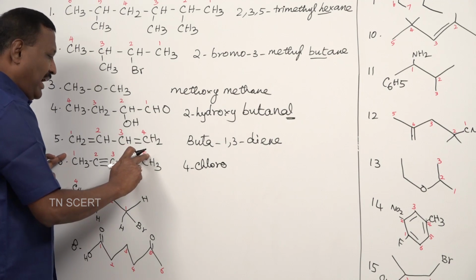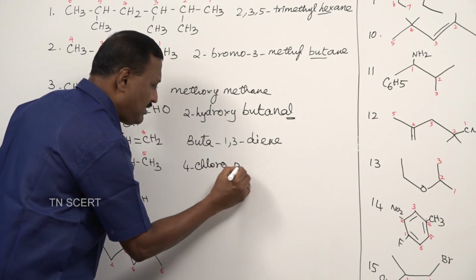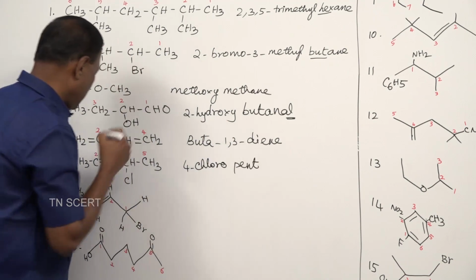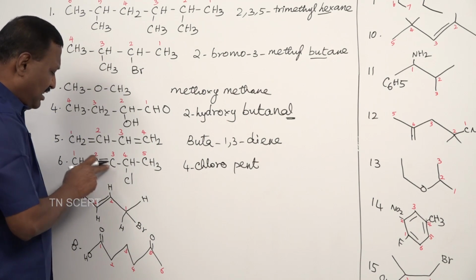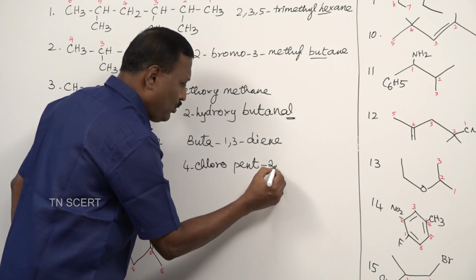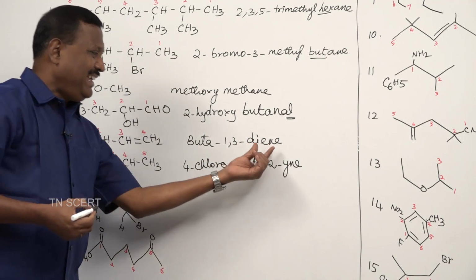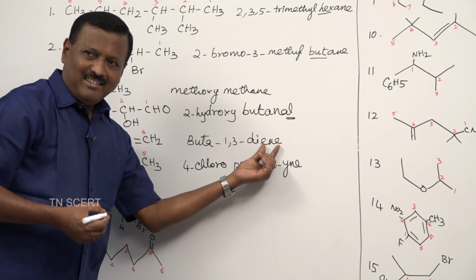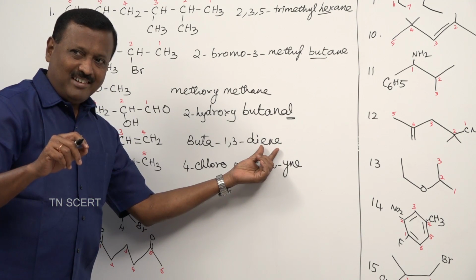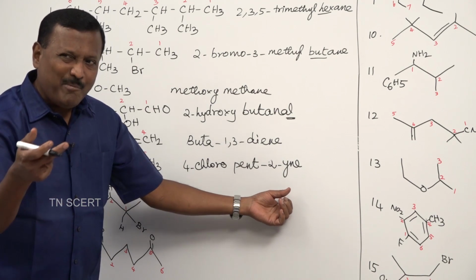The length is 5, so the 5 carbon chain is given the prefix pent. The triple bond starts at the second carbon with the yne. So, pent-2-yne. When you write ene, that represents a double bond. When you write yne, that represents a triple bond.